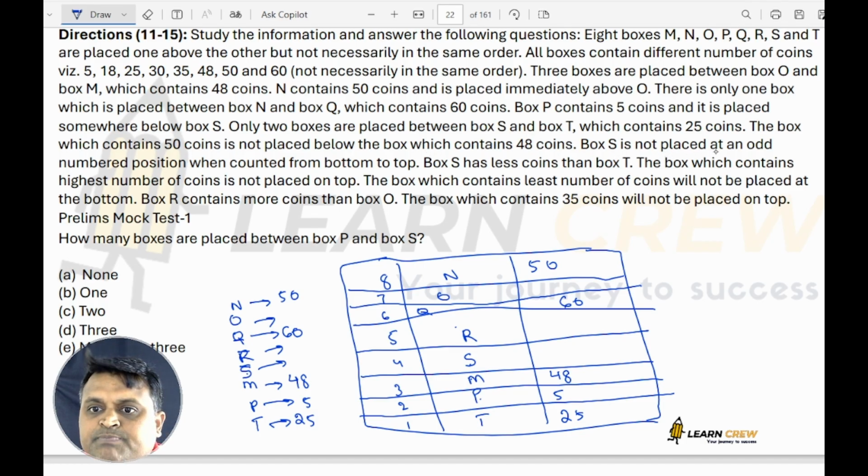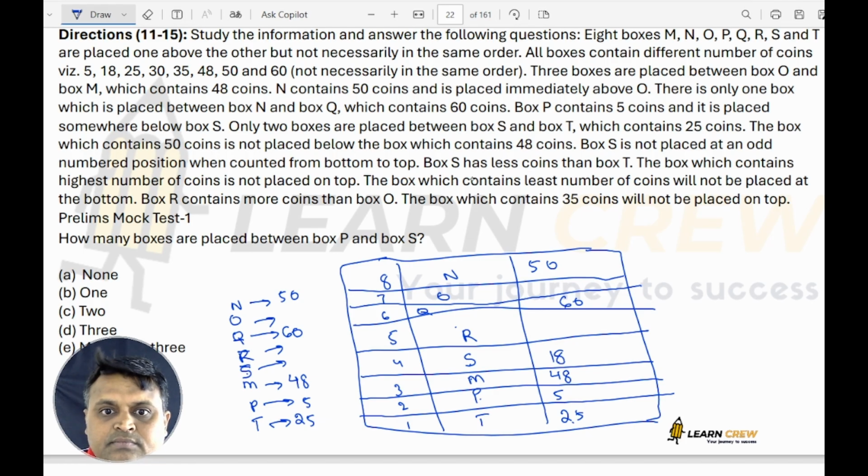The box S is not placed at an odd number position, it is also done. Box S has fewer coins than box T, so as compared to 25, which is less, 18. So S is 18.